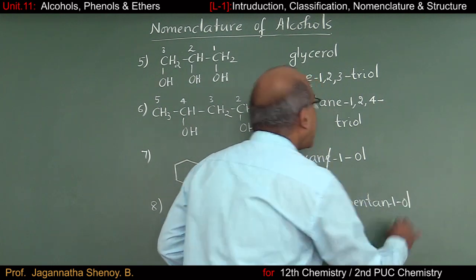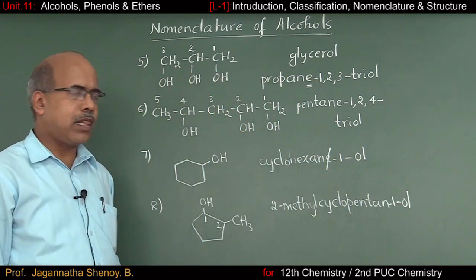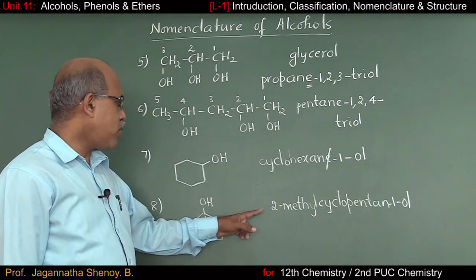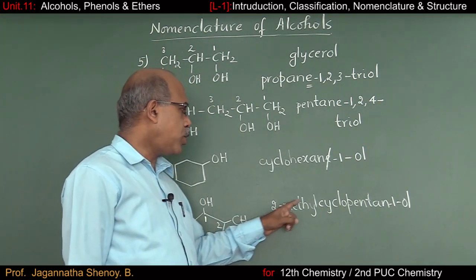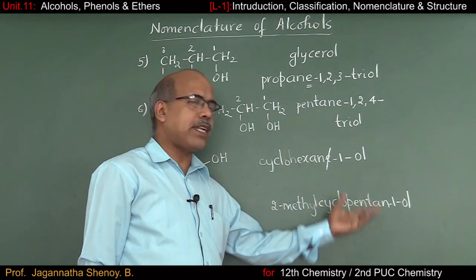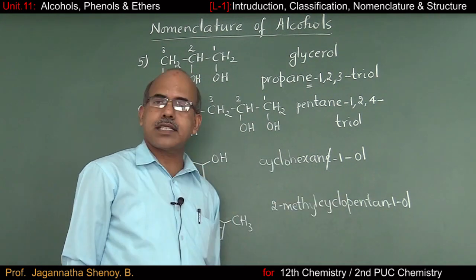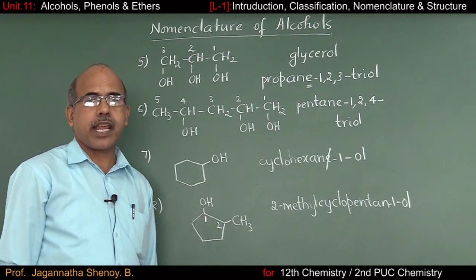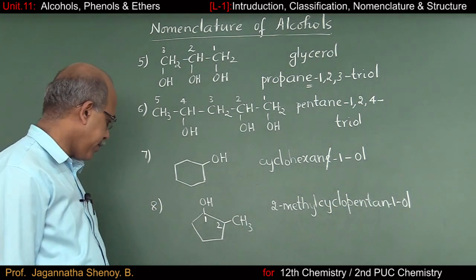So if I want, I'll write as 1-OL. Otherwise you can ignore this one also. So what's the IUPAC name of this compound? It's a 2-methyl cyclopentanol or 2-methyl cyclopentane 1-ol. So this is about nomenclature of alcohols.